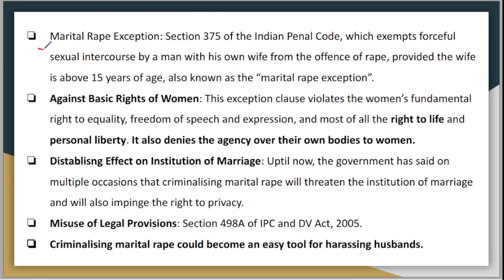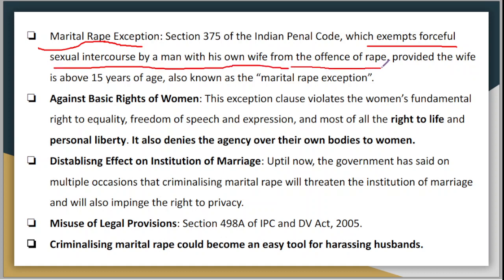Marital rape exception. As I've already told you, Section 375 of the Indian Penal Code exempts forceful sexual intercourse by a man with his own wife from the offense of rape, provided the wife is above 15 years of age. This is a very important fact, that the wife has to be above 15 years of age. This is the marital rape exception: if the wife is above the age of 15 years, a man can have sexual intercourse with her without her consent. Her consent basically does not matter.